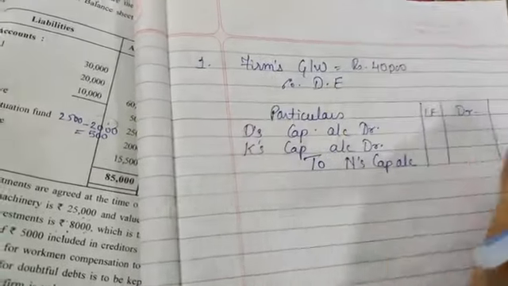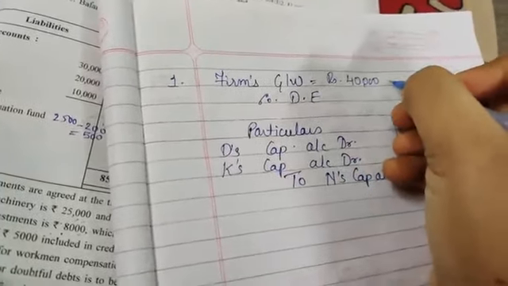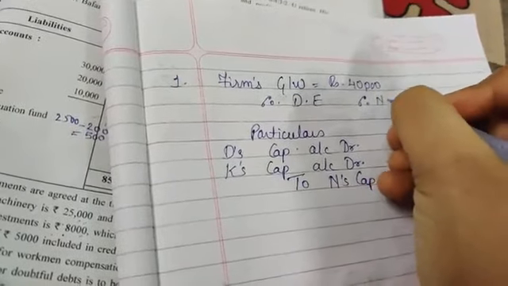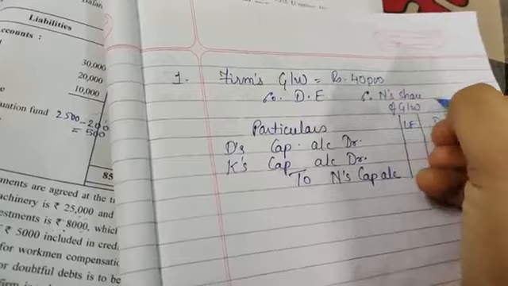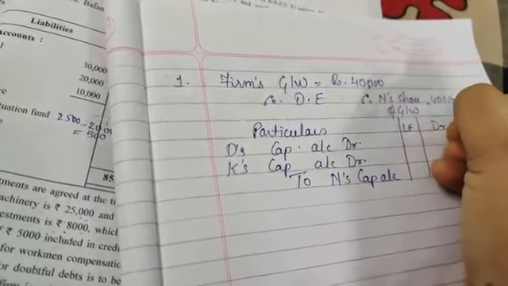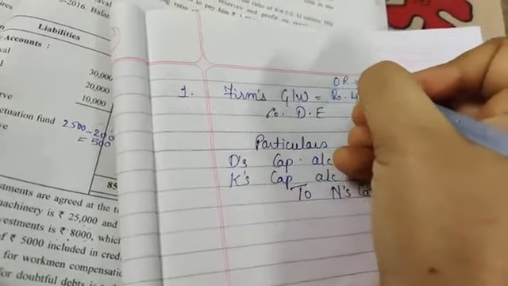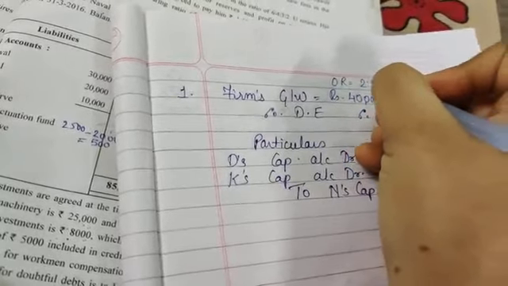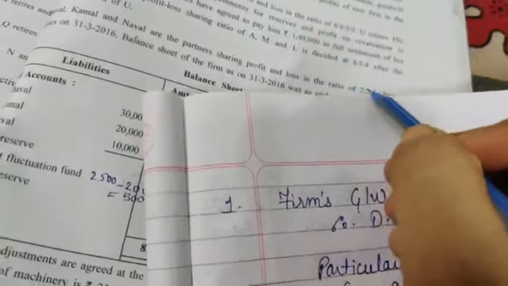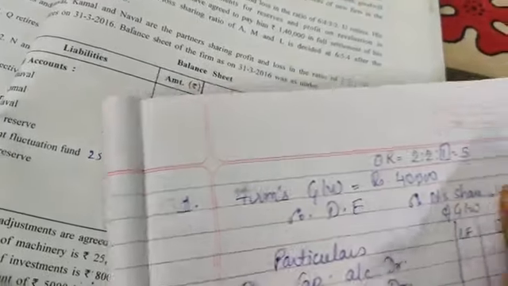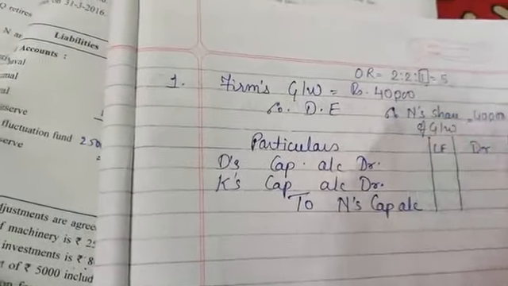Okay, from this firm's goodwill, what is N's share of goodwill? So therefore N's share of goodwill will be 40,000. Now what was the old ratio? The old ratio was 2:2:1, and this is for the retiring partner. Okay, here it is mentioned 2:2:1. So 1/5 you will do.